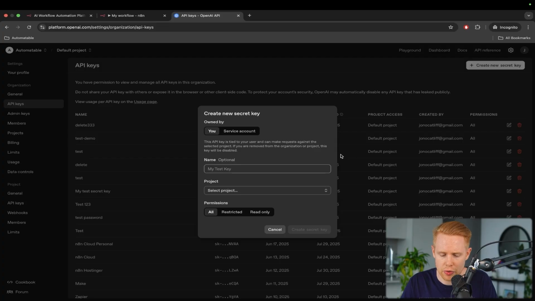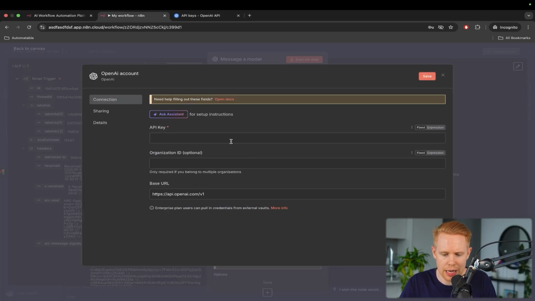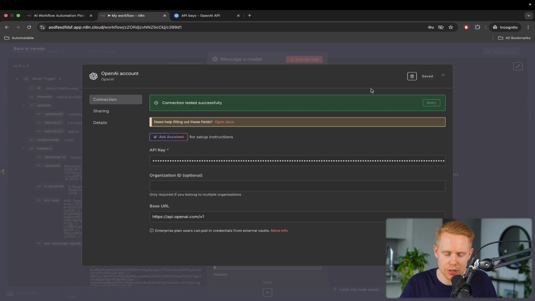So we'll go ahead, create this, and I'm just going to call this test n8n API key. You can name this whatever you want. There's nothing special about this. We'll create the key, click copy here, and then head back and paste it right into that API key section there, and then we're good to go. We've connected in our account, okay?